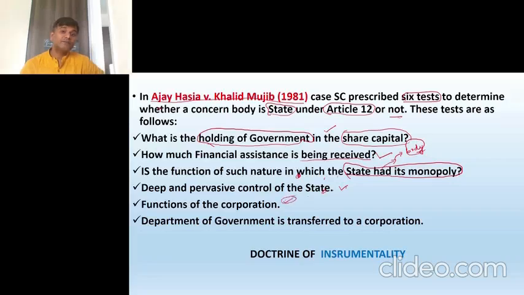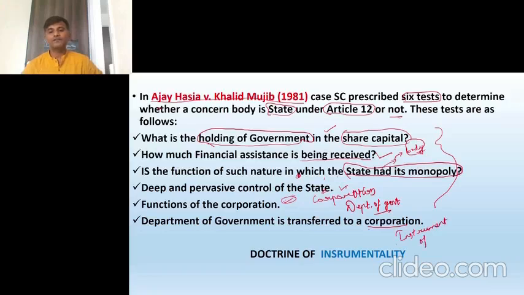Whether that particular body acts as a corporation, then it can be called a body, a state. Now, any department of the government, once it was a department of the government, now it is transferred to a corporation, then it can be called a state. So what does this point say? These six points say that the body is an instrument of the government. In some way or the other, the body that we're talking about is an instrument of the government.